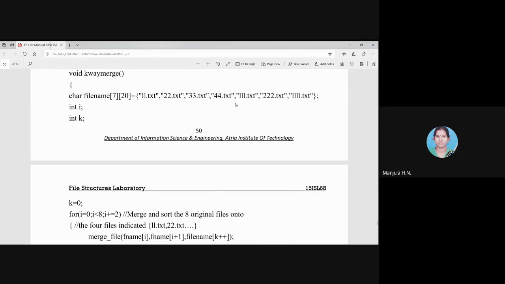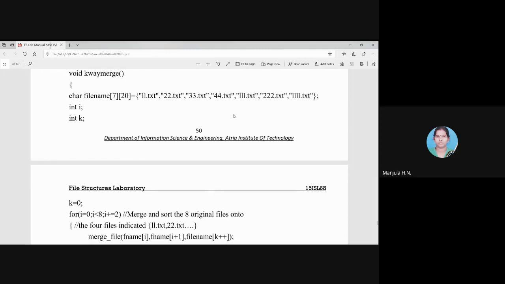That will be the output for the second step. Then for the third step, 111.txt and 222.txt will be the input, and 11111.txt will be the output for the third step. How we are working, we'll see.